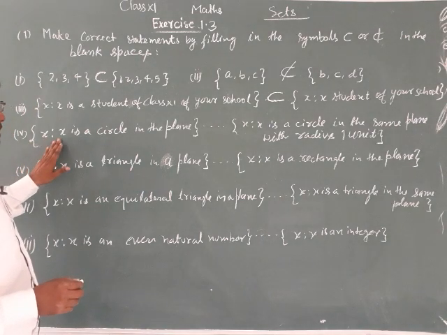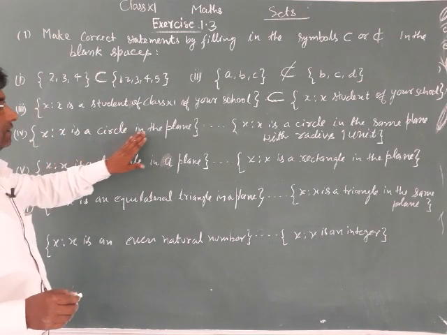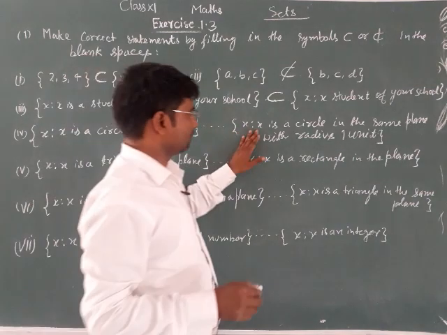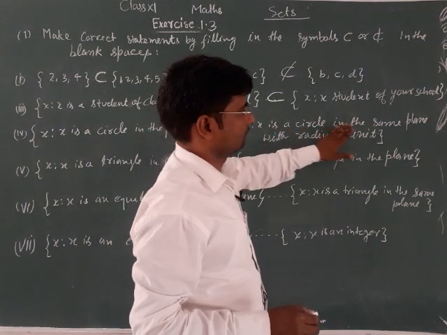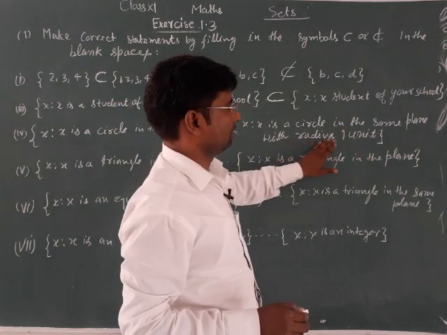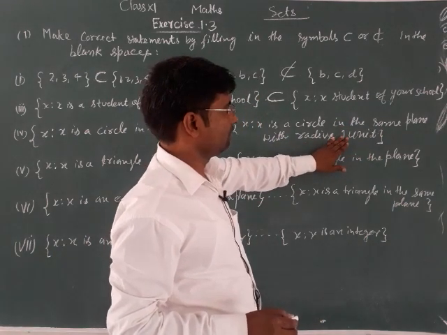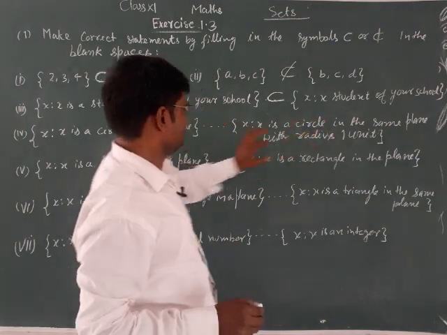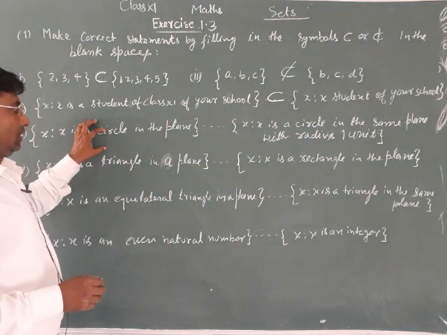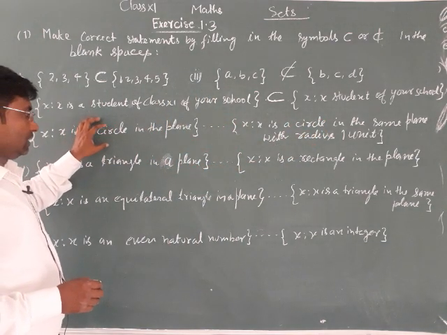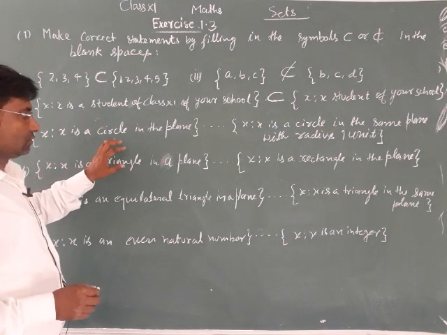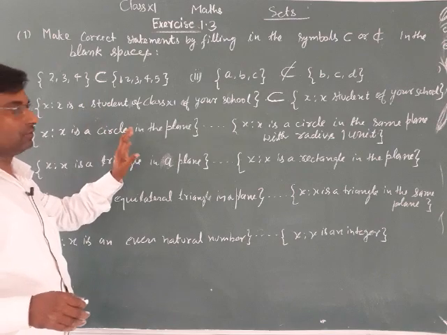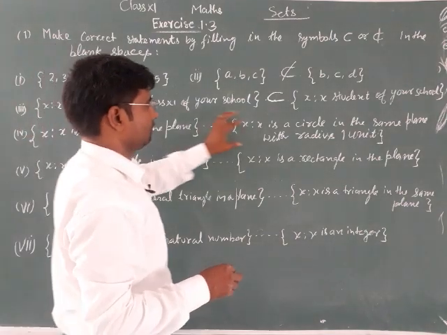Fourth: X such that X is a circle in the plane, and another set, X such that X is a circle in the same plane with radius 1. With radius 1 there is a fixed circle, but in this set there are many circles with radius 1, 2, 3, 4 units, so not a subset of this.